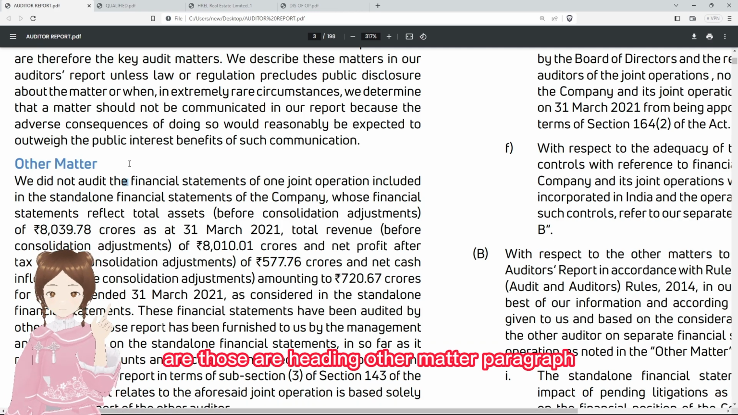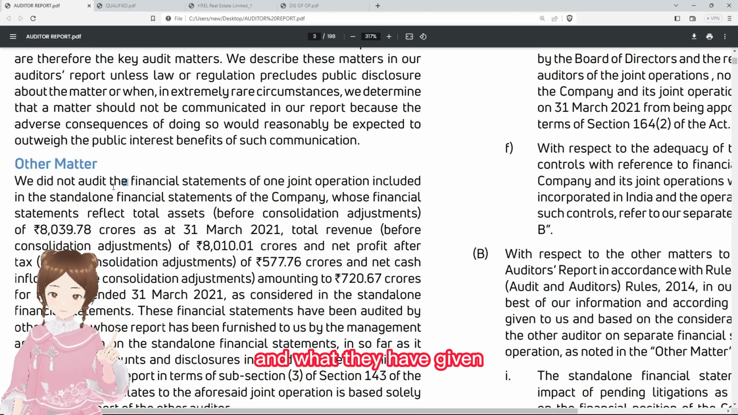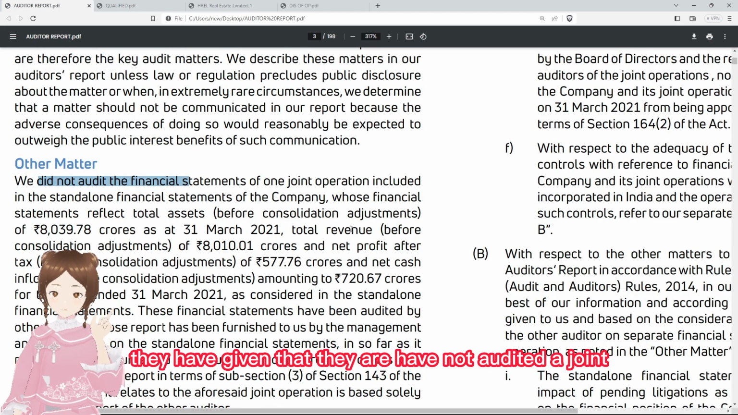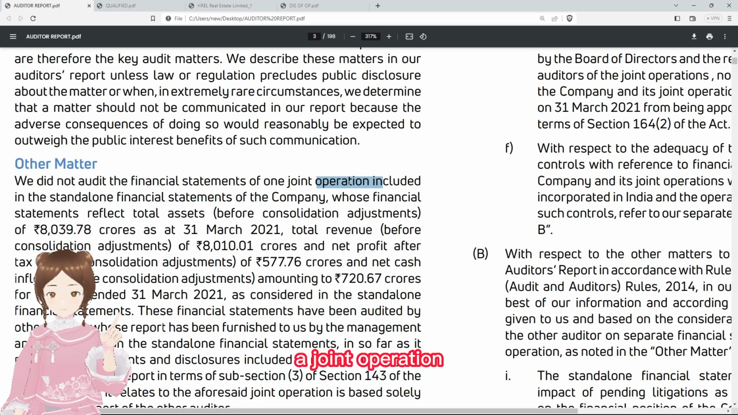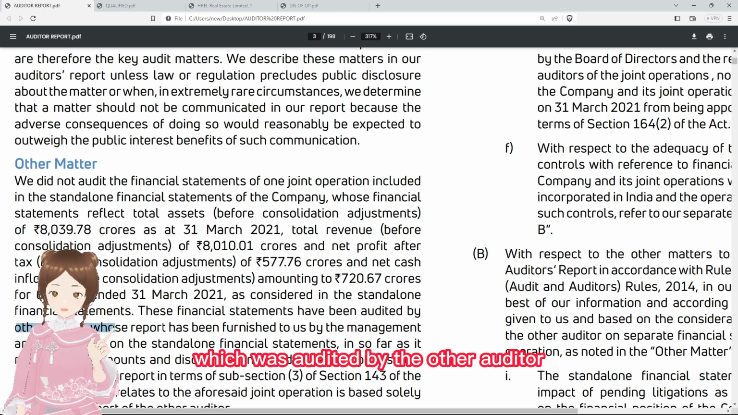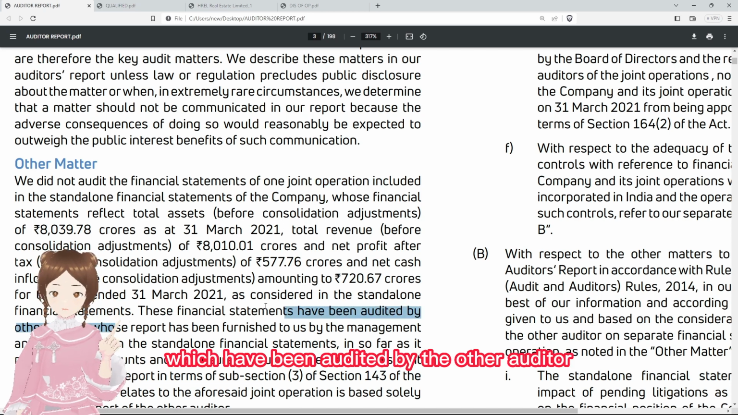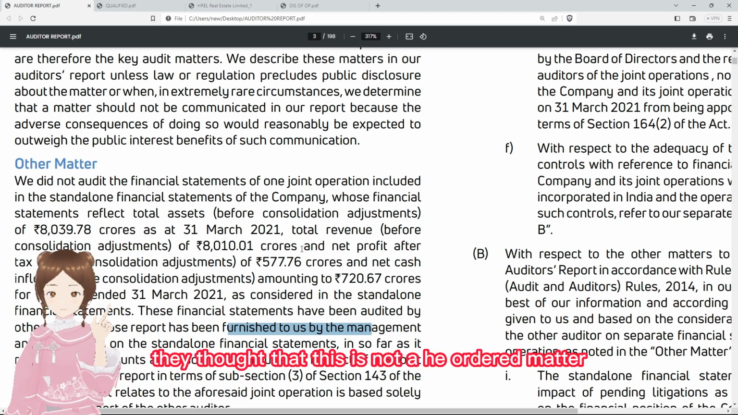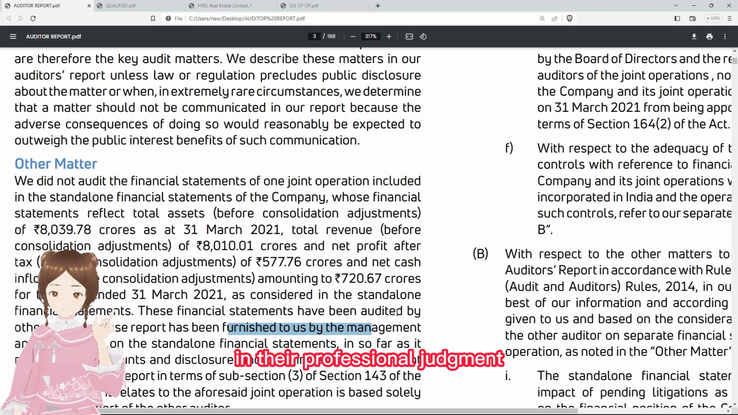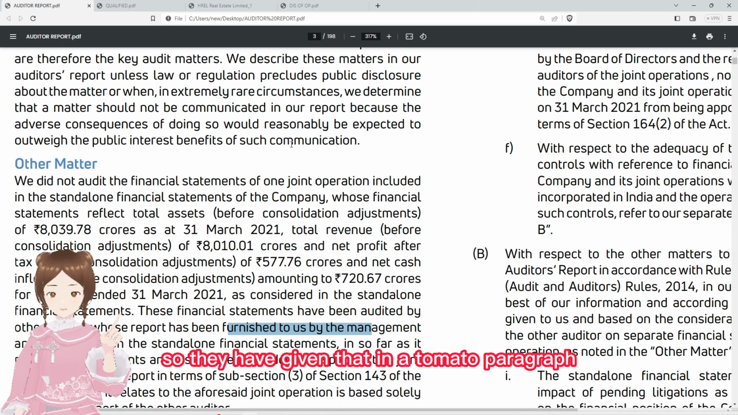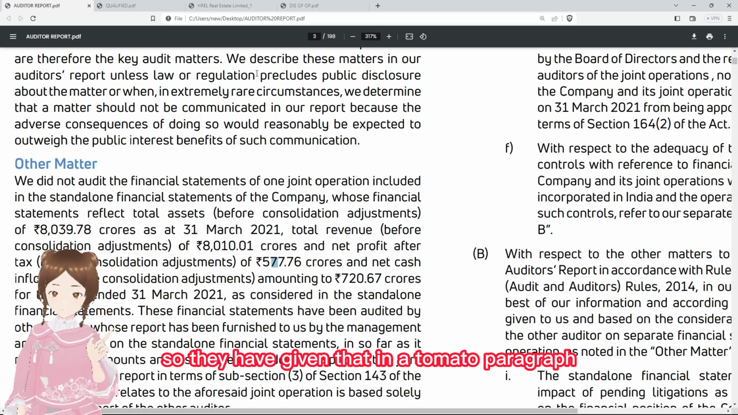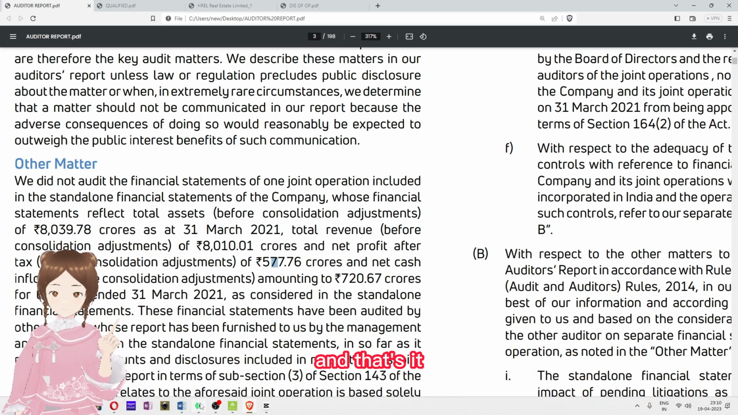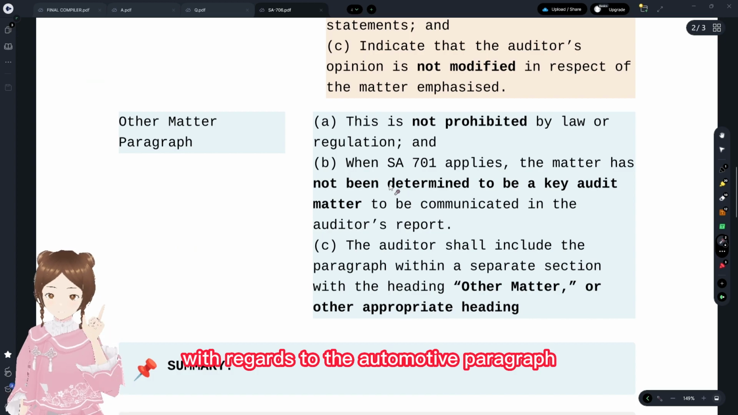There was a heading Other Matter paragraph, and what they have given is that they have not audited a joint operation, which was audited by the other auditor, and the information was furnished to us by the management. They thought that this is not a key audit matter in their professional judgment, so they have given that in the other matter paragraph. And that's it with regards to the other matter paragraph.